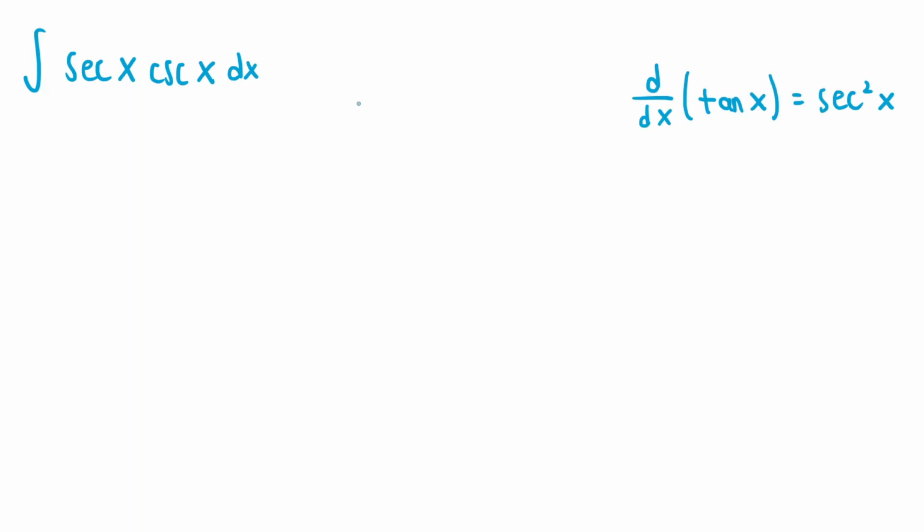Recall that the derivative of tangent x is secant squared of x, so if we could rewrite the integrand with a single factor of secant squared of x, and the rest of the expression as 1 in terms of tangent x only, we can do a substitution.